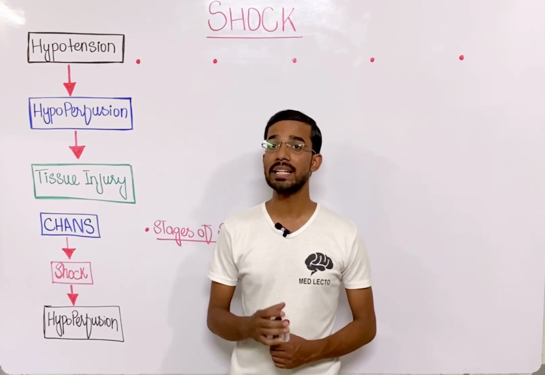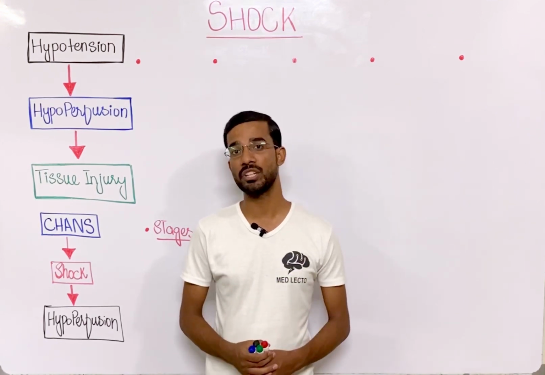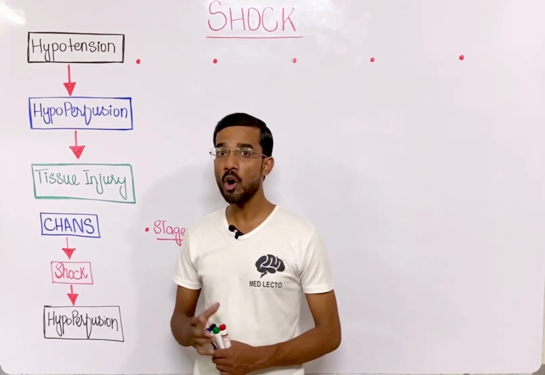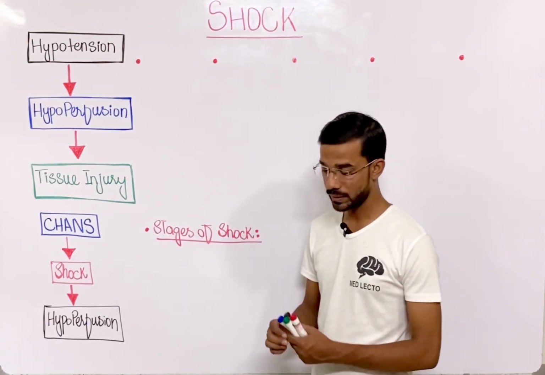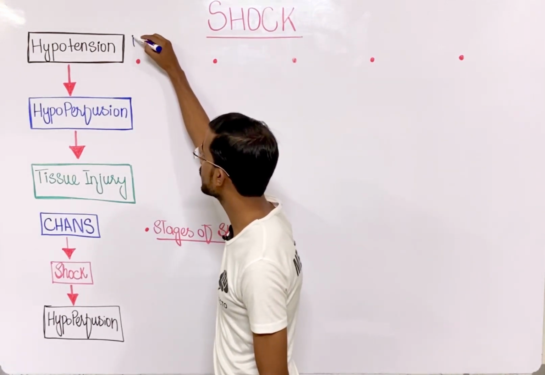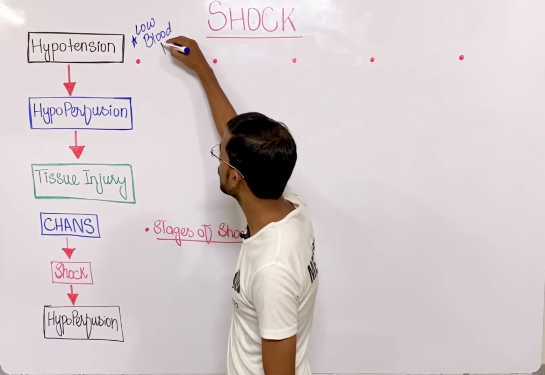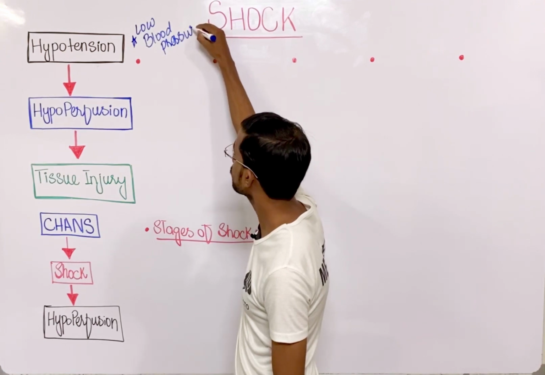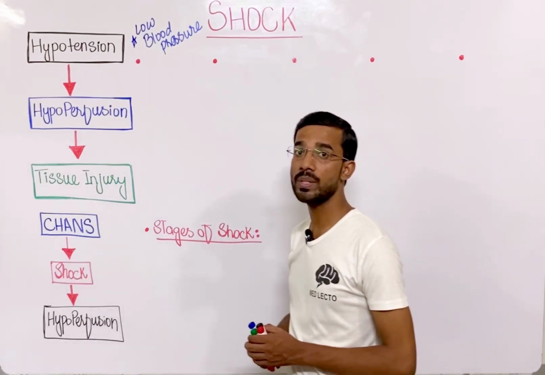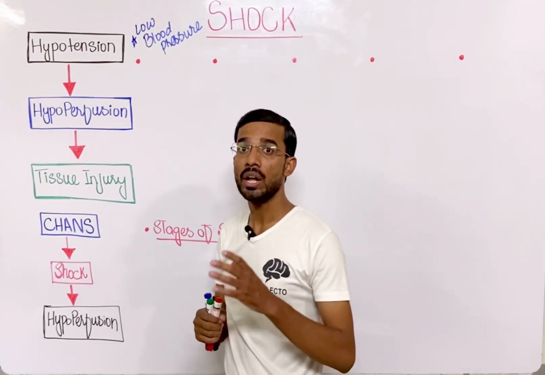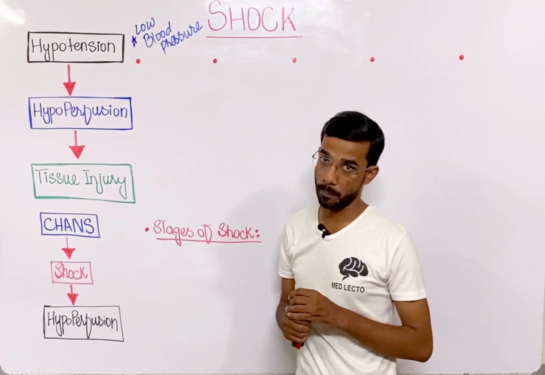So it means that it is something related to a deficiency of oxygen, less supply of oxygen. That is shock. The most important thing in shock is hypotension, low blood pressure. That's the most important feature, hypotension, low blood pressure, that you will see in shock. Due to the low blood pressure, it means that the oxygen is not provided to the tissues properly.